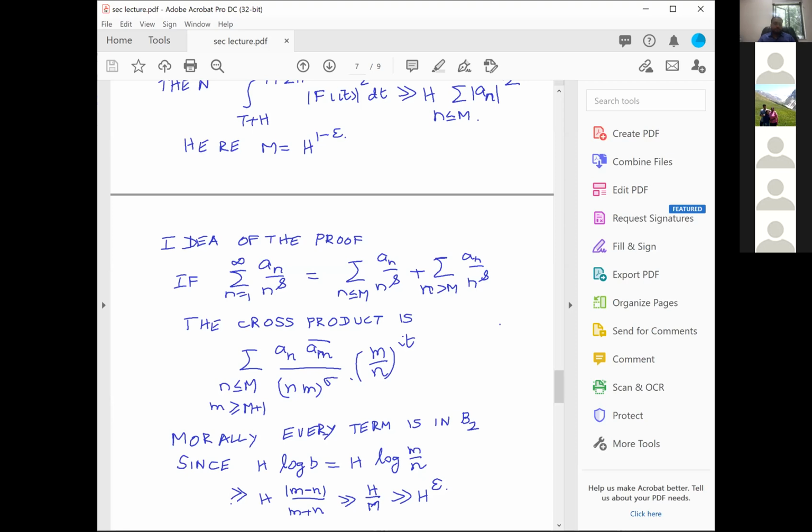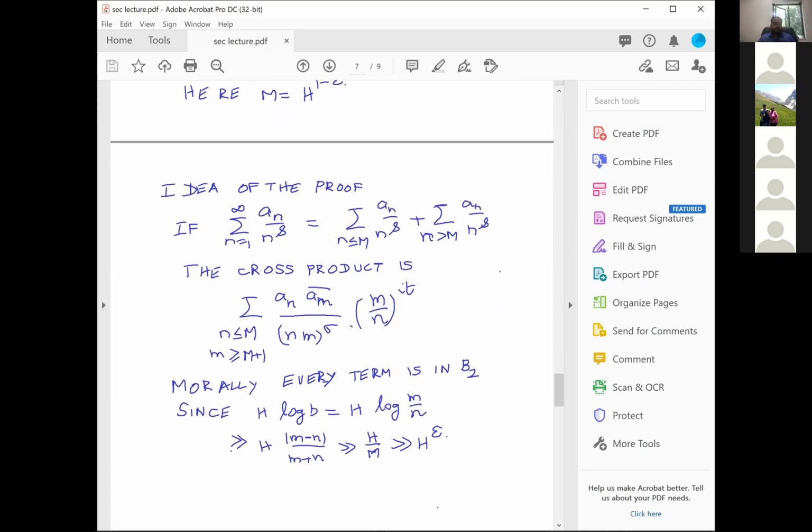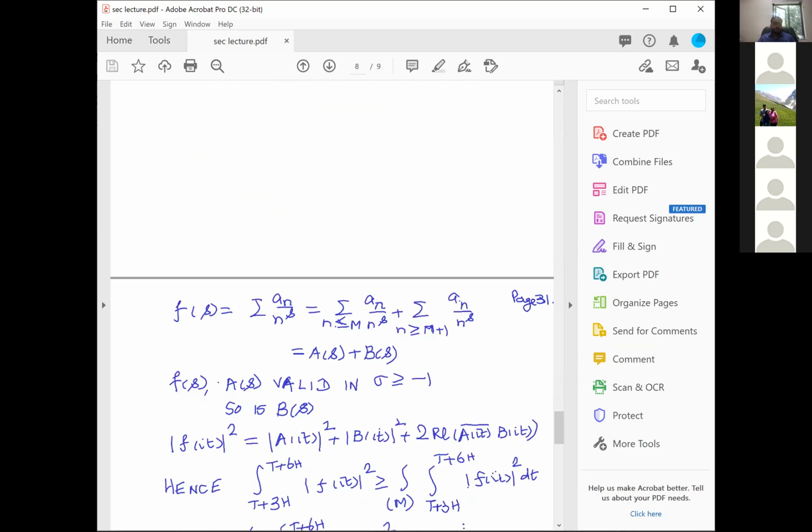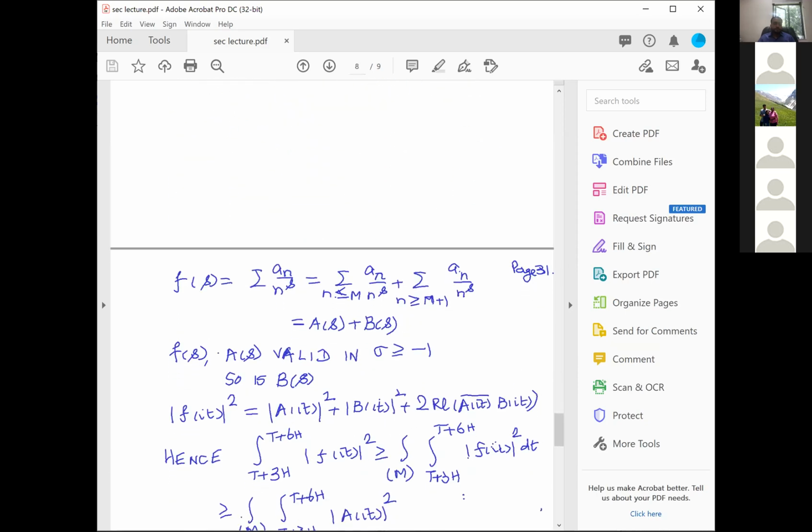And once it morally goes to B2, that will have no contribution at all by multiple averaging. And then we are already through. Okay. And this is basically the idea. And therefore, let me make it a little more rigorous. Therefore, I write f of s equal to summation an by n power s with n not exceeding capital N, plus summation an by n power s, n bigger than or equal to m plus n. And the first part will be called As, and the second part will be called Bs.